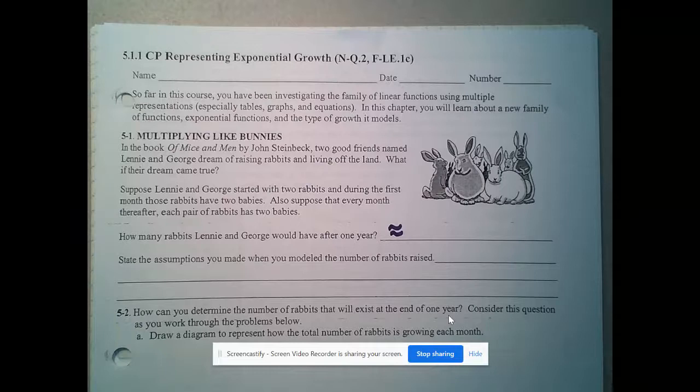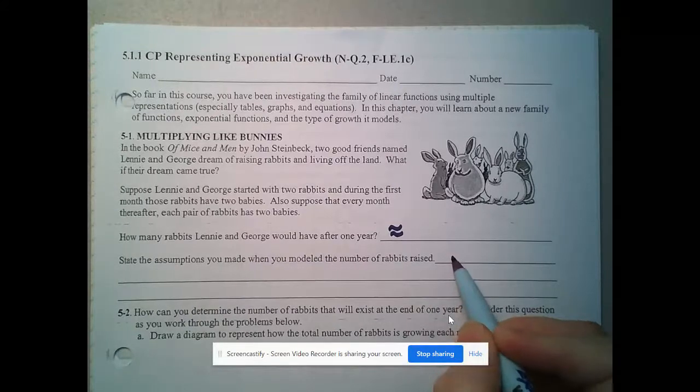State the assumptions you made when you modeled the number of rabbits raised. So one assumption is that all rabbits reproduce exactly once per month.